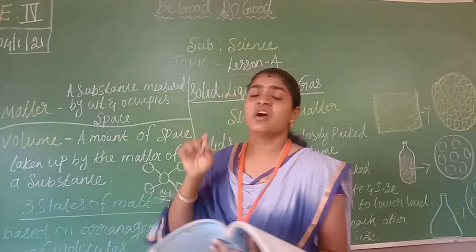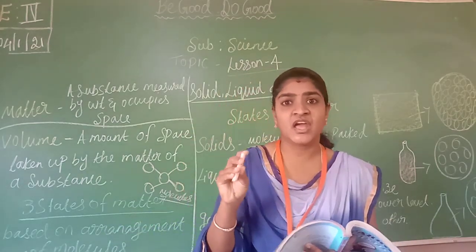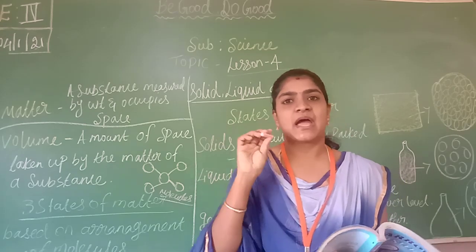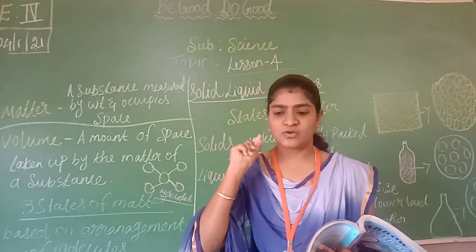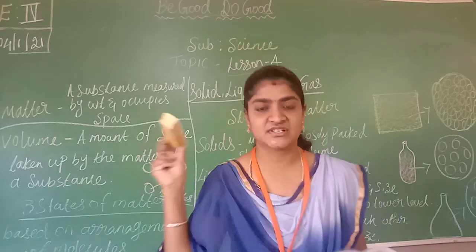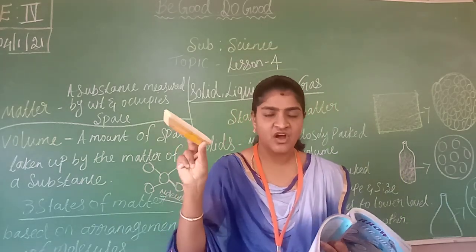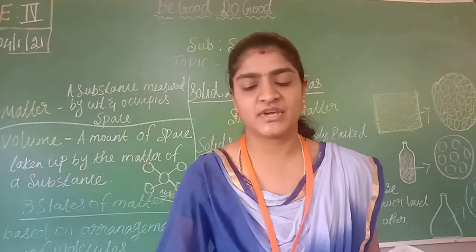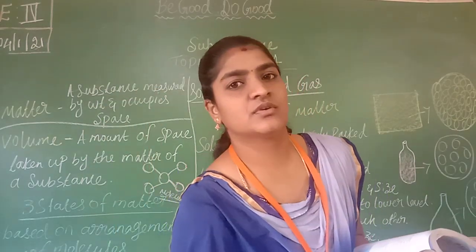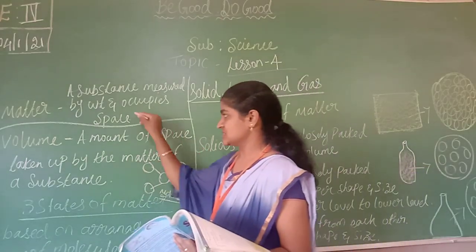We have to measure how much its weight is, and matter also covers a certain place. I have a duster, so it has a certain weight and it also occupies some space. So this is called matter.